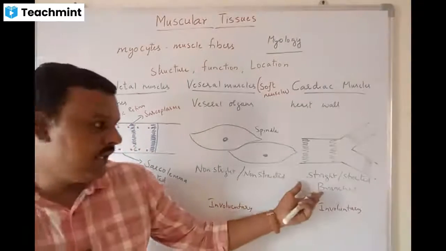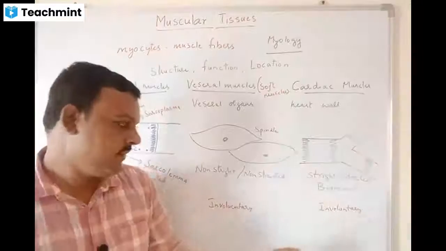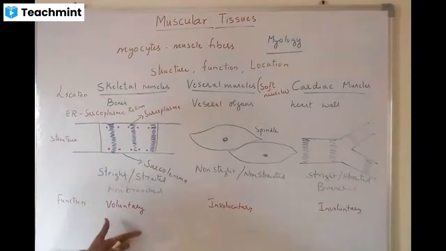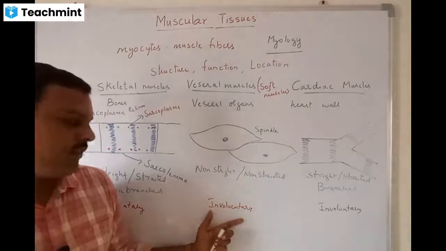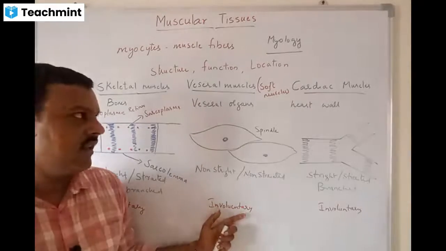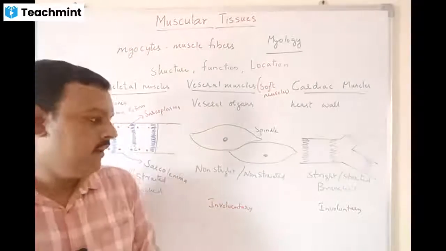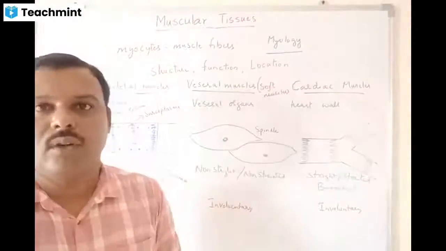Cardiac muscles are straight but branched. Based on the function, skeletal muscles are voluntary, visceral or soft muscles are involuntary, and cardiac muscles are also involuntary.